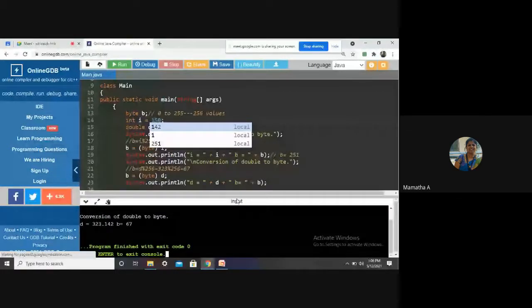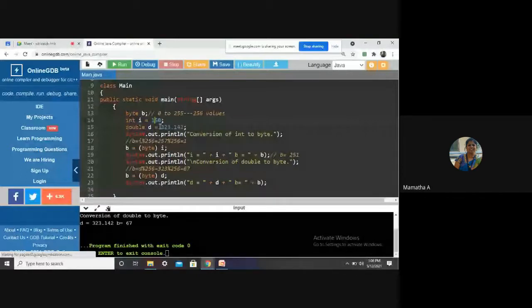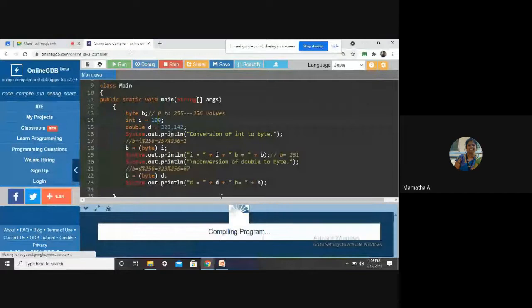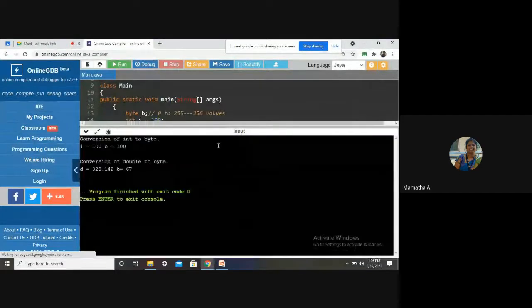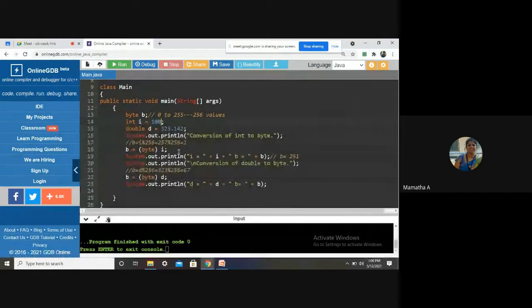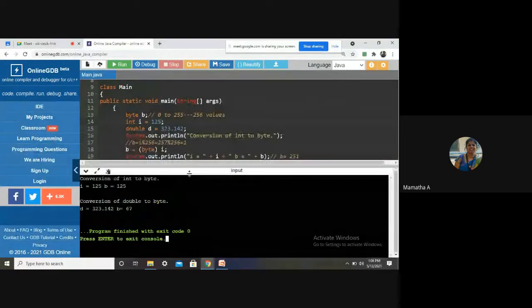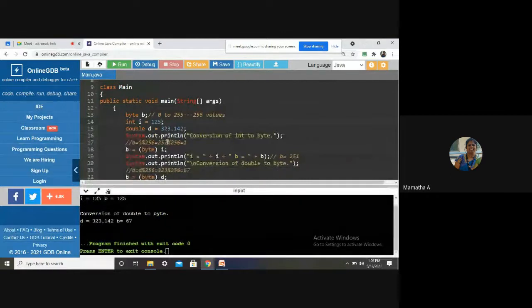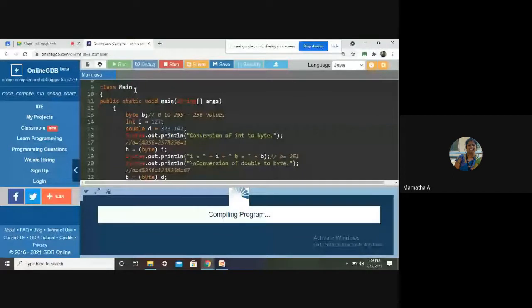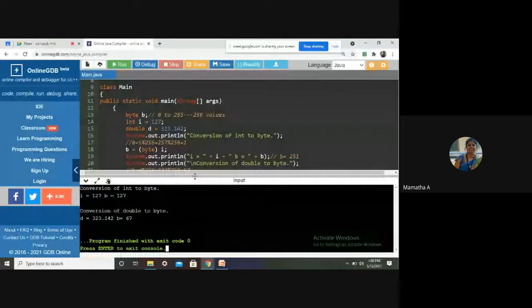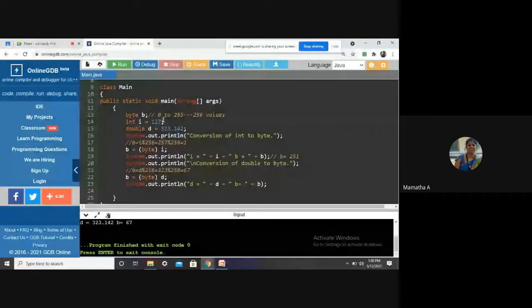Minus 125. 2 to the power 7 is 127. Power 8.